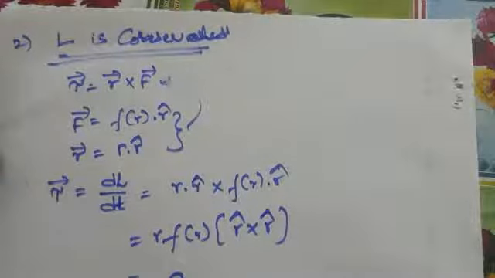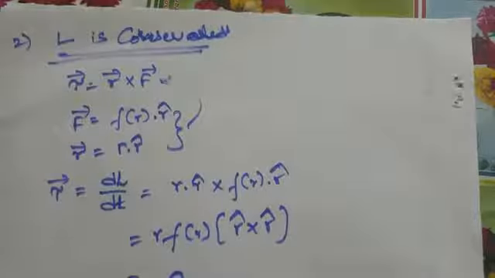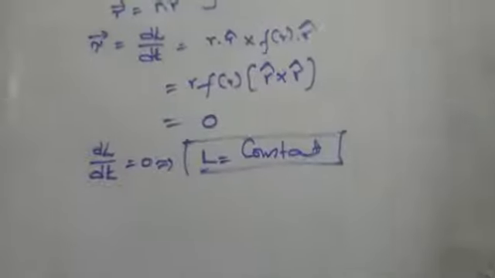So L remains constant. According to this, a particle rotating about an axis, due to the central force, has angular momentum that is constant both in direction and magnitude. This is called conservation of angular momentum.